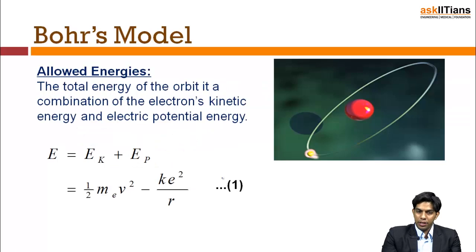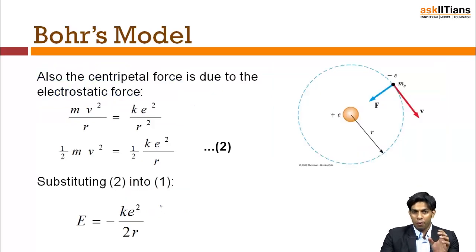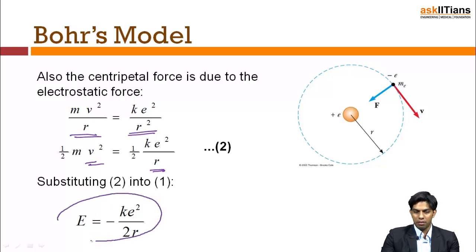So, what are the allowed energies? Total energy is obviously kinetic energy plus potential energy. Kinetic energy is this, potential energy is this, the Coulomb's electrostatic potential energy. Now, with the help of the equation of force, that is, centripetal force is equal to Coulomb's force of attraction, I got a relation between the velocity, the speed, and the radius of the orbit. Now, using this, I will get that the total energy is equal to minus ke square by 2r. That is, the total energy of an electron moving in an orbit is negative.